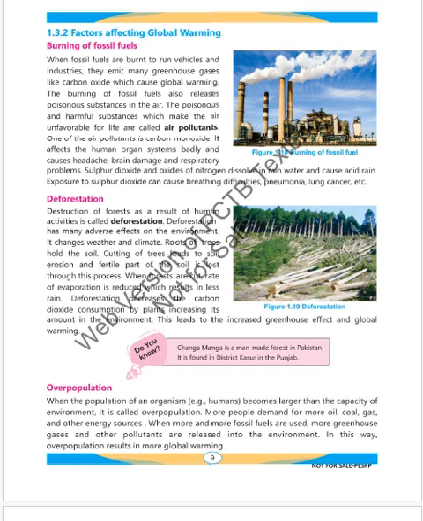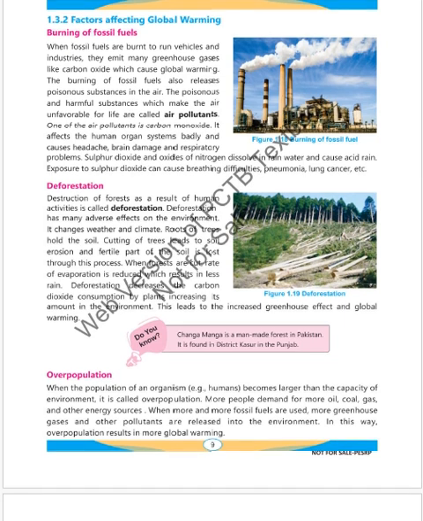Overpopulation. When the population of an organism, humans, becomes larger than the capacity of the environment, it is called overpopulation. More people demand more oil, coal, gas, and more energy resources. When more and more fossil fuels are used, more greenhouse gases and other pollutants are released into the environment. In this way, overpopulation results in more global warming.